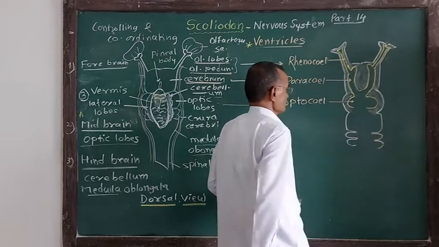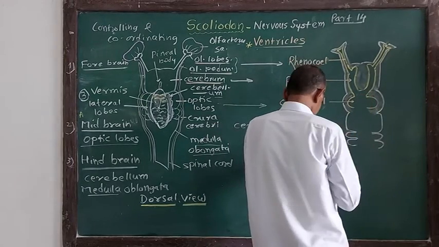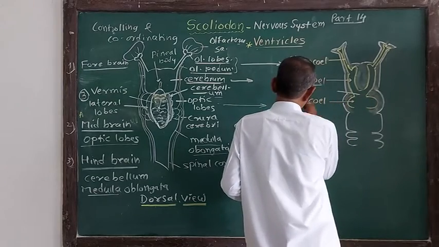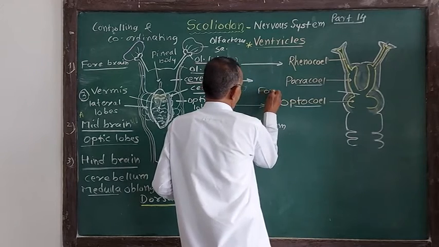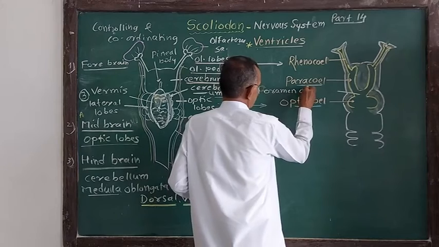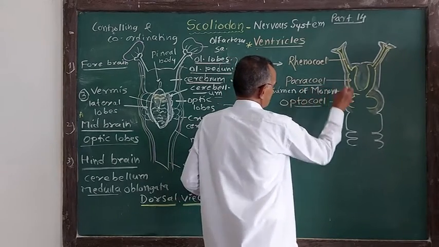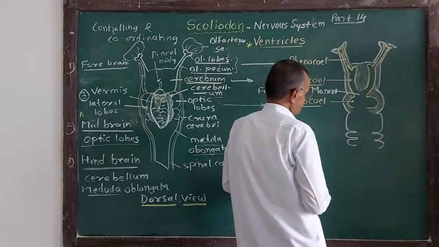Cerebellum like this. But one more thing that we have to learn here. This is known as the foramen of Monro. That paracele is continued with octocele by an opening called foramen. Foramen means opening. Monro was the scientist who discovered it, so it is called the foramen of Monro.